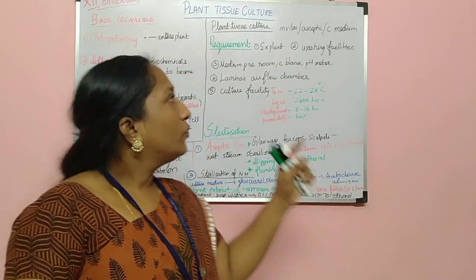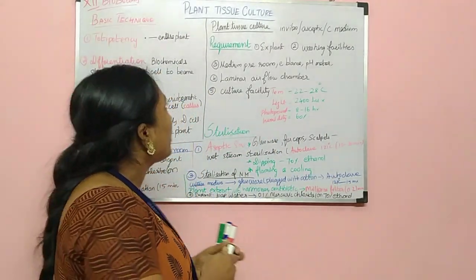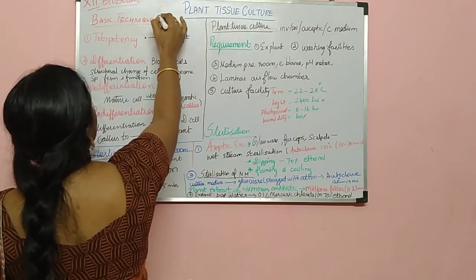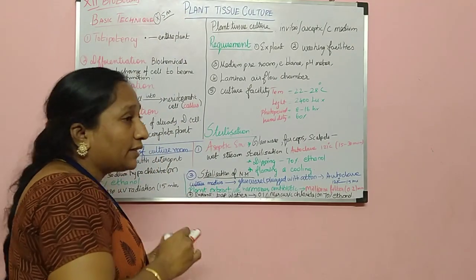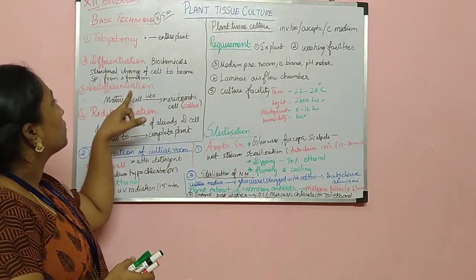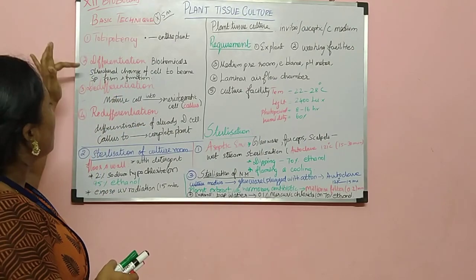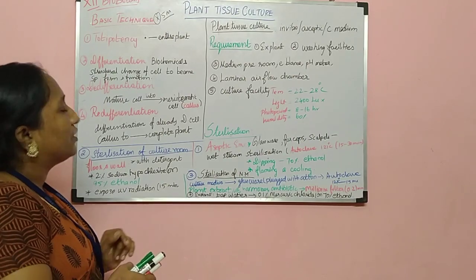So first we will start with the basic technique, which is a very important 5-mark question. It is a very simple 5-mark question: the basic technique of plant tissue culture. What is the basic technique? There are only 4 steps: totipotency, differentiation, dedifferentiation and redifferentiation.